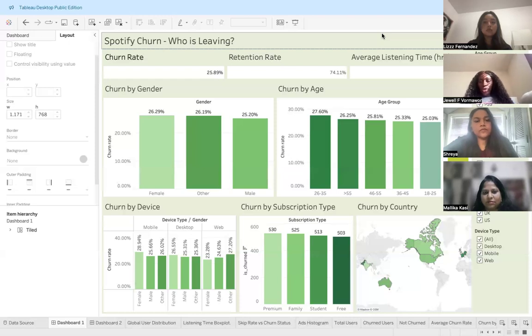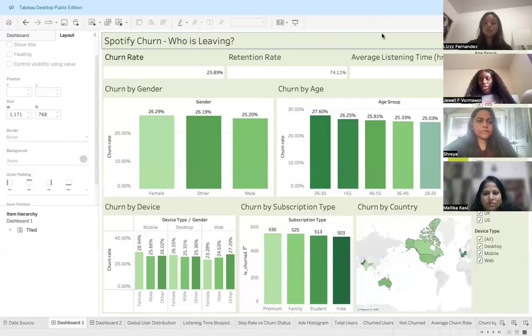The next row shows churn by gender and churn by age bar chart. If you were to filter it on just one gender, you can see that females seem to be leaving Spotify the most with the highest churn rate of 26.29%.